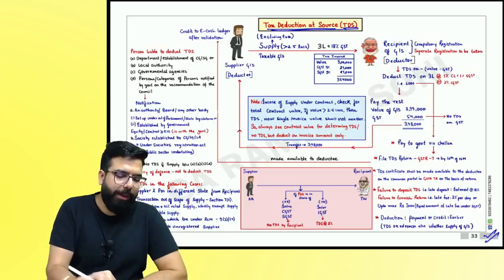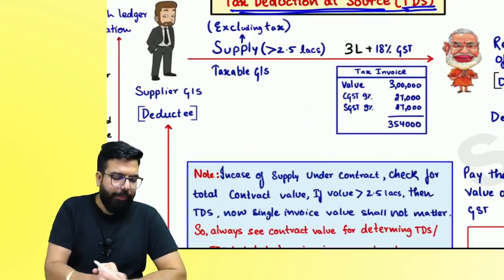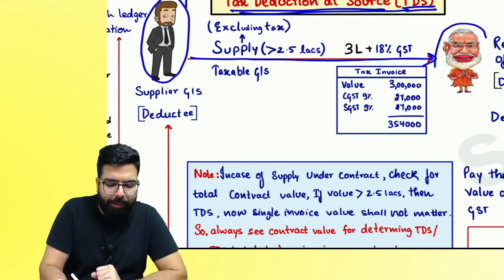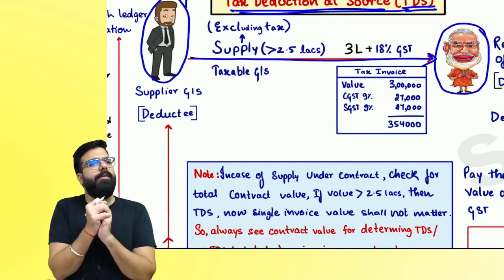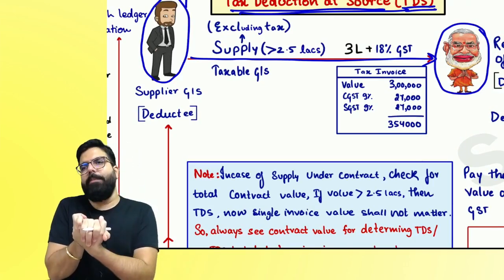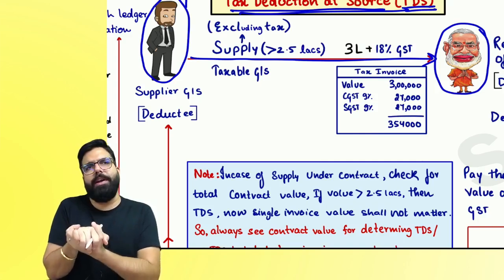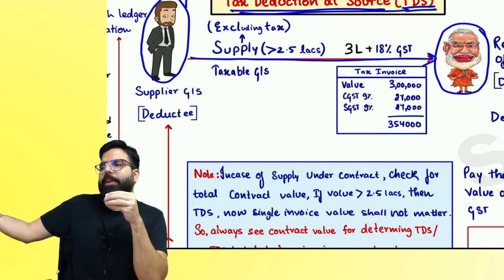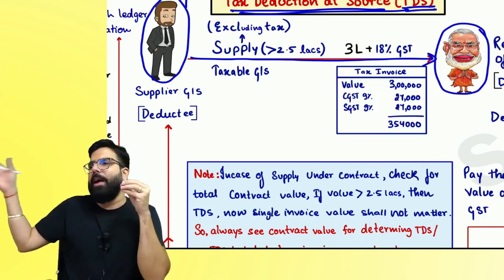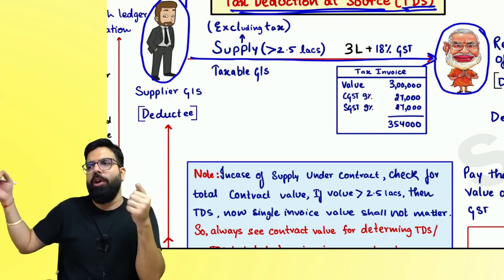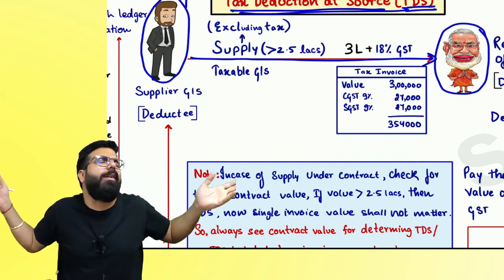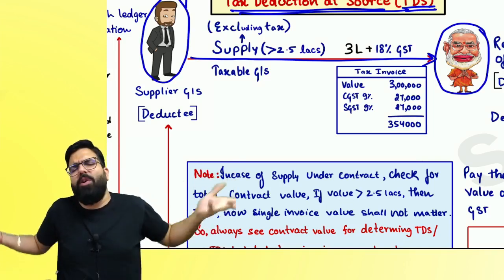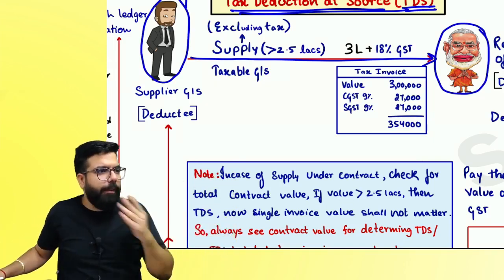You know what used to happen earlier? Whenever one person used to supply to a government department, they never used to pay GST, income tax also, and they used to say, hey, we have supplied to a government department. We are government people. We don't have to pay any GST. Are you guys able to understand?